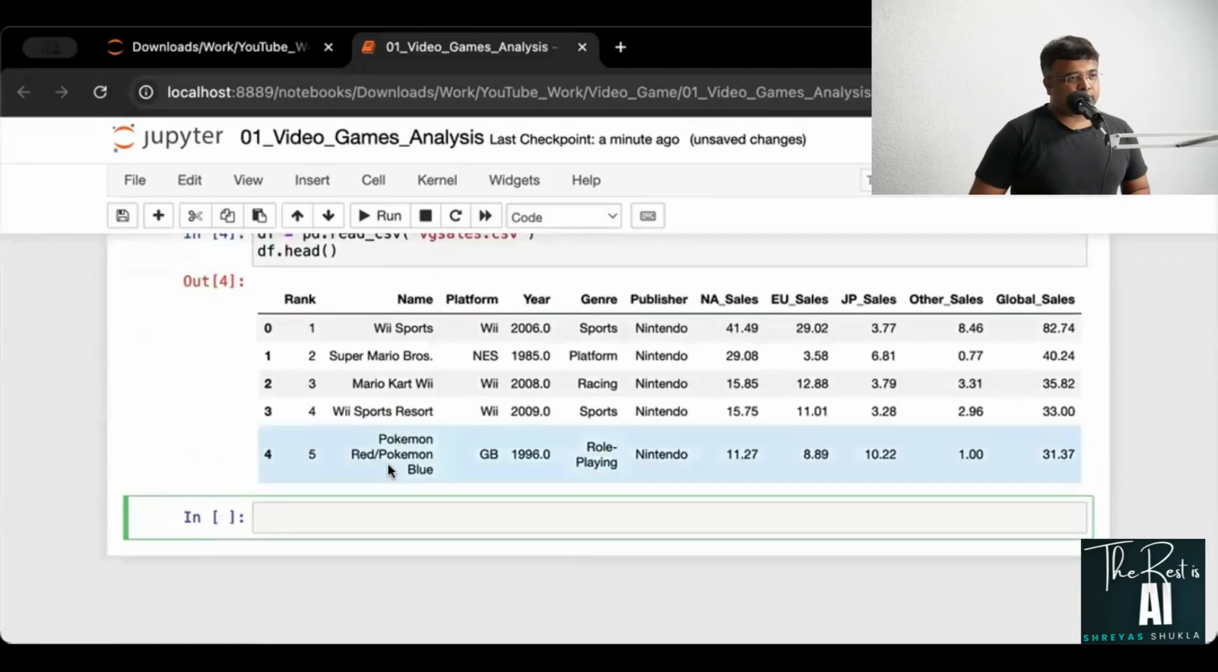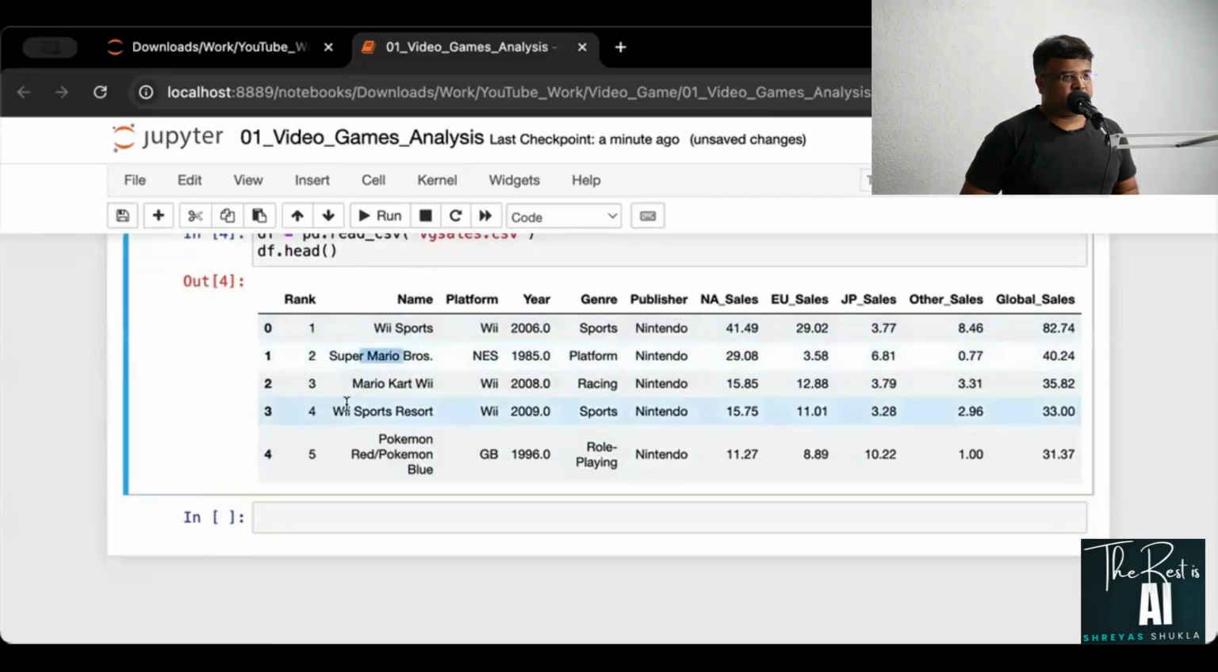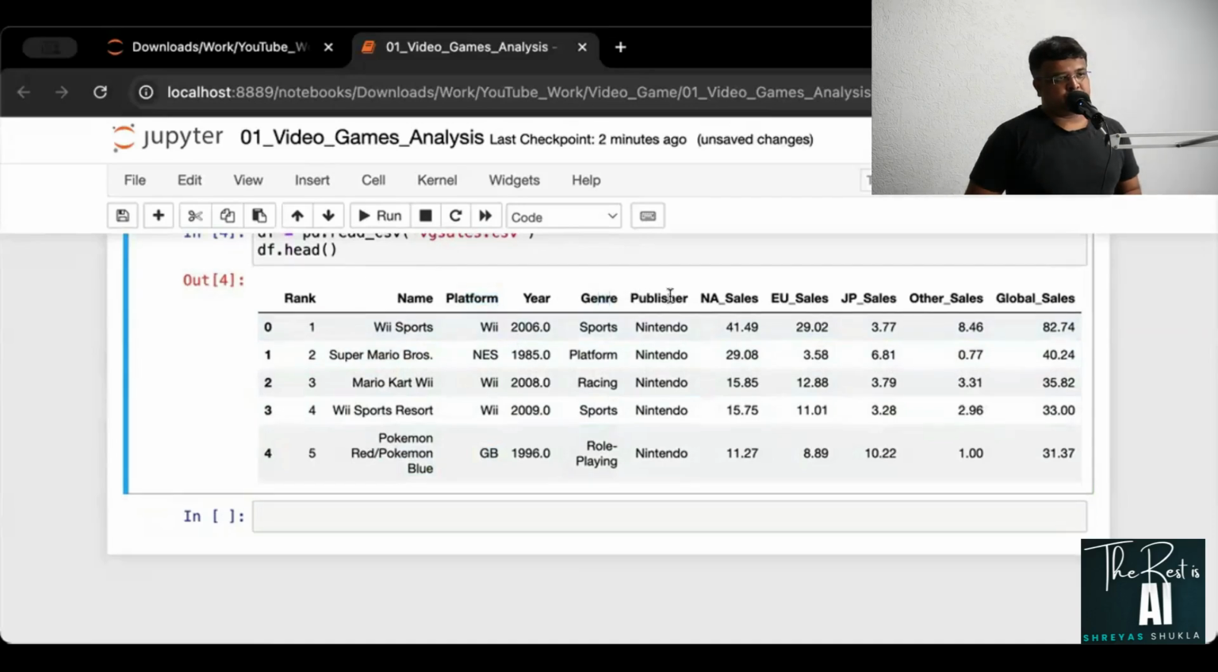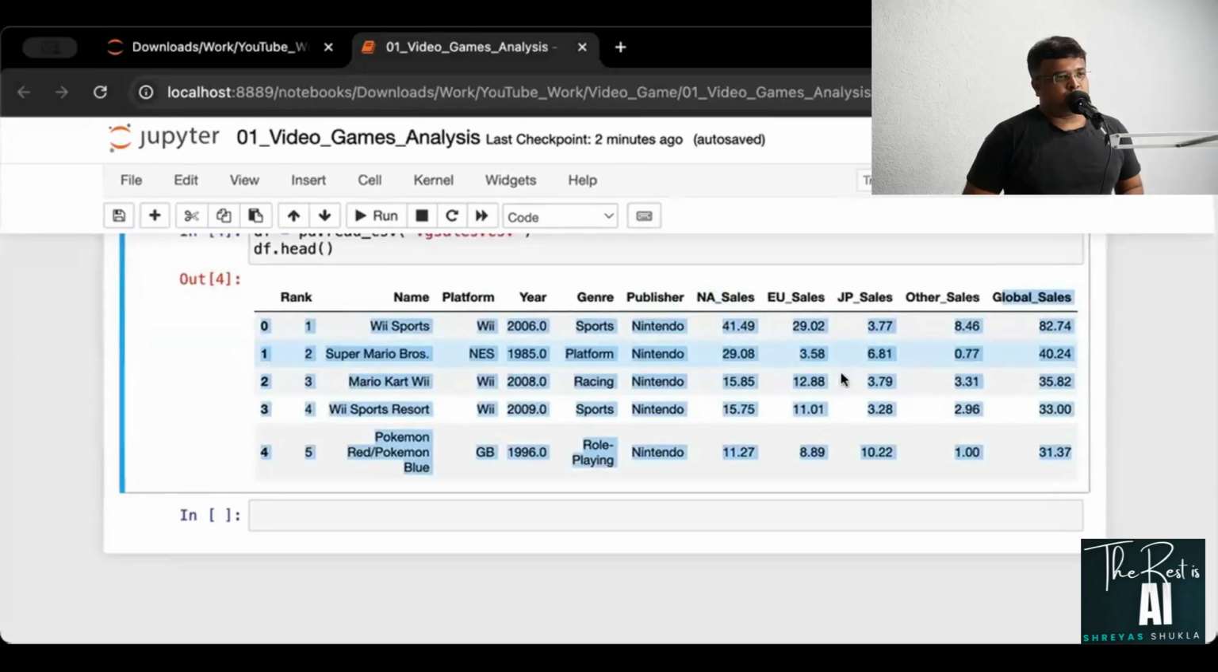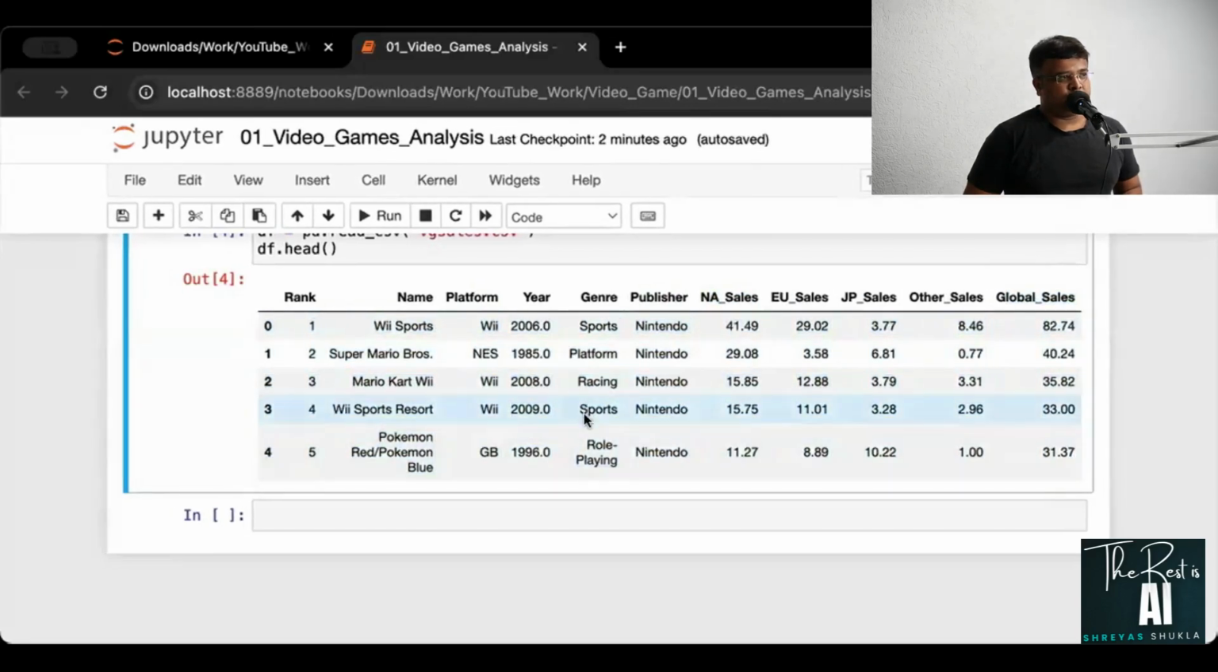Let me see some of the rows of this particular data set. There we go. So you have all these rows here. You can see Wii Sports, Super Mario's. I'm aware of that. Mario Kart and all this. Then we have Pokemon. What is the platform that you have, and the year of the release, what is the genre, who published this, NA sales, I think North America sales, that is what is the meaning of this. All right, so we have North America sales, EU sales, and other sales. What is the global sales over here? All right, so these are all the information that is available to us.